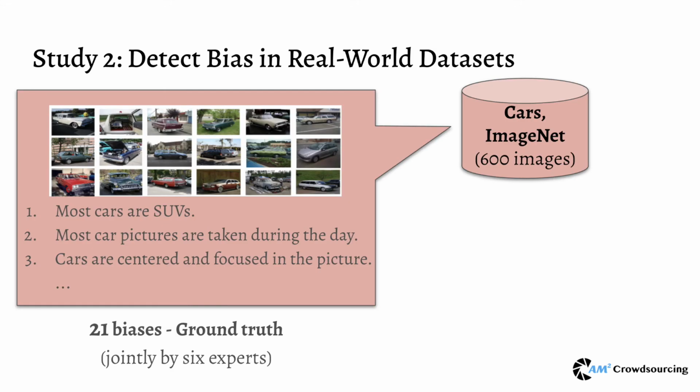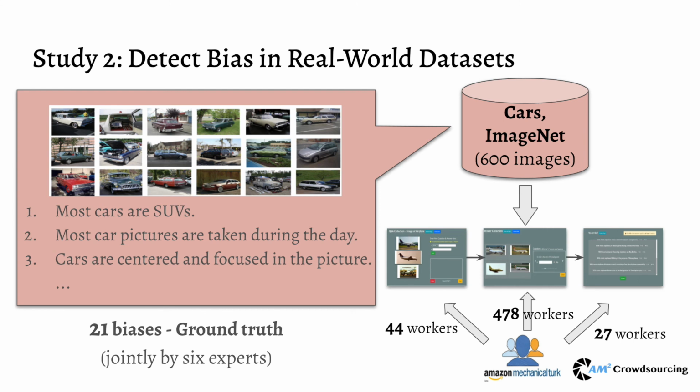To see how well our workflow works on real-world image dataset, we randomly sampled 600 images from the car class of ImageNet. The ground truth of the experiment was 21 biases detected by 6 experts jointly. These experts are researchers who have at least 2-year experience in computer vision related research. Then, same as study 1, we released the tasks on Amazon Mechanical Turk for each step with different groups of crowds.